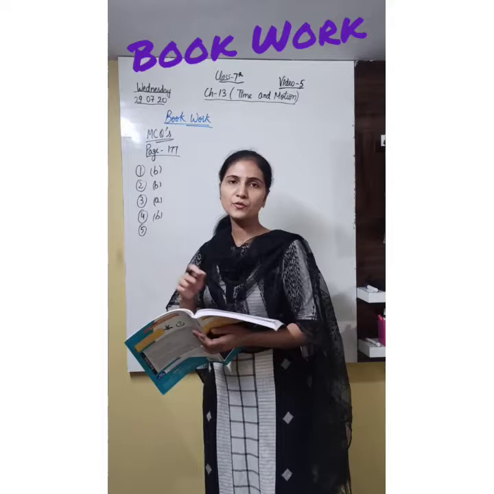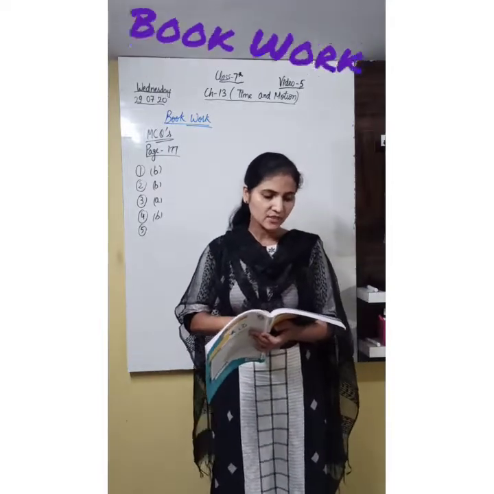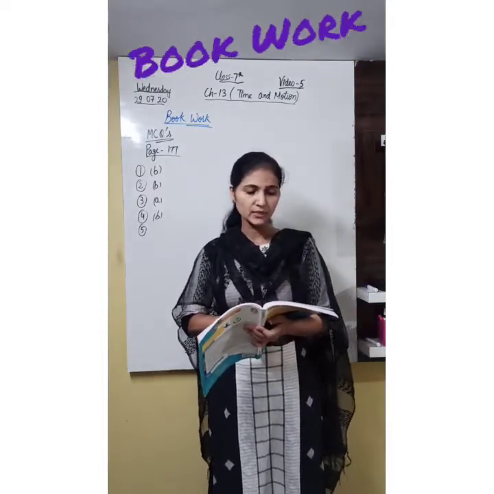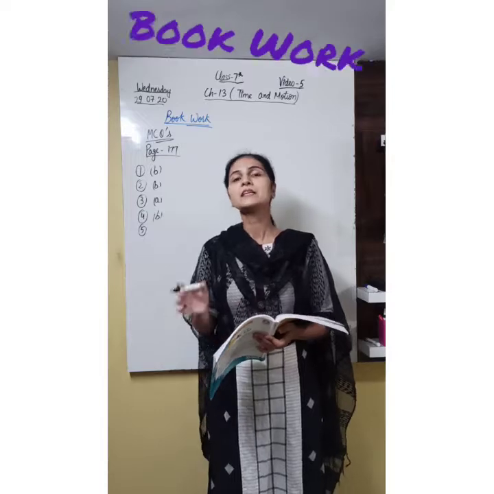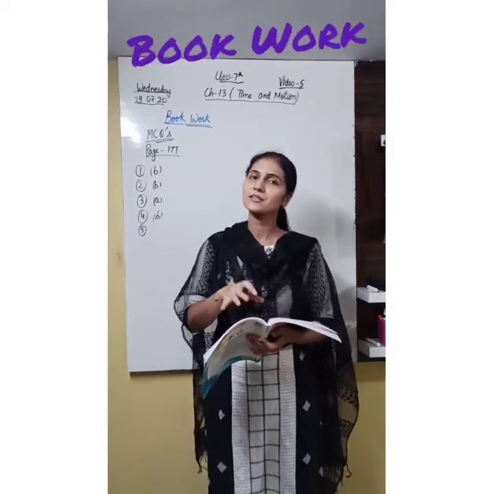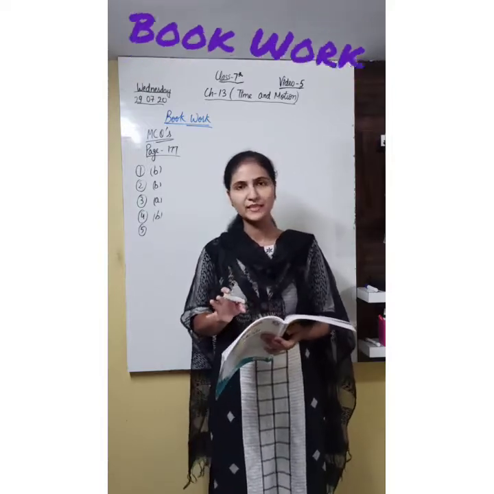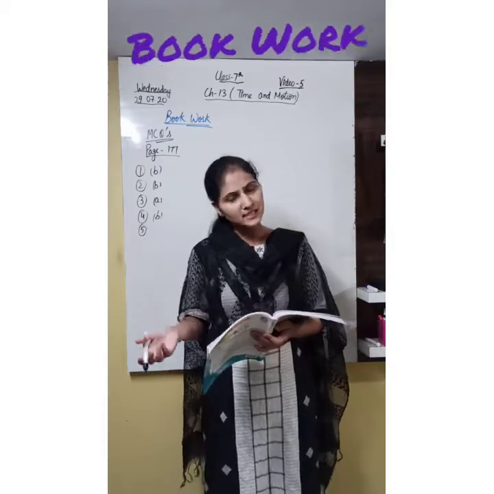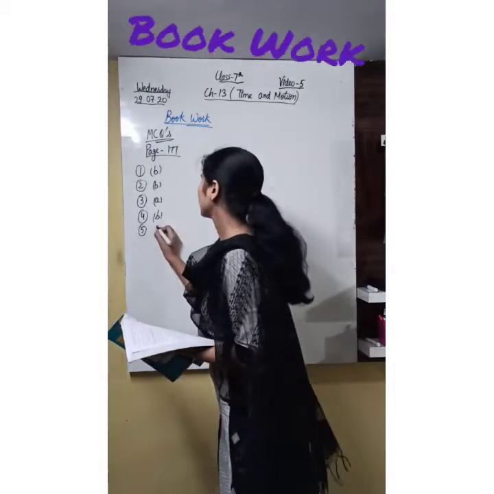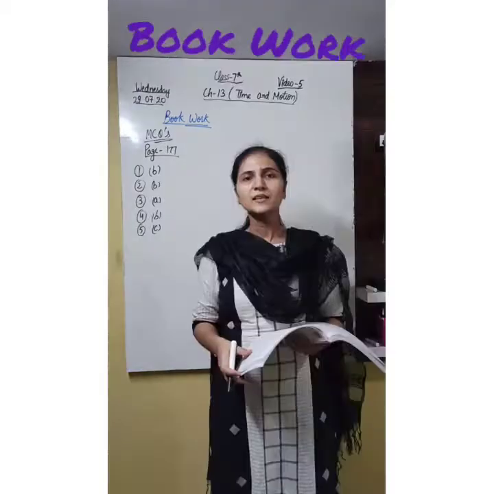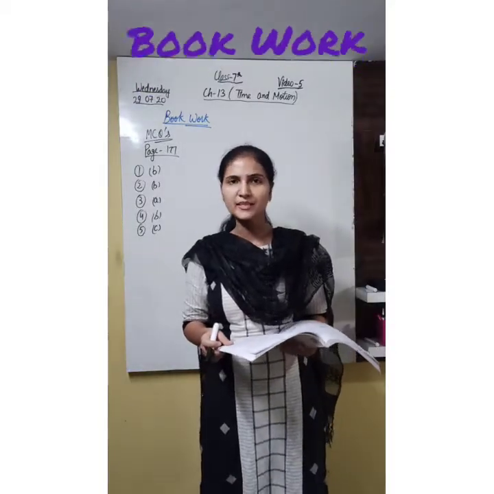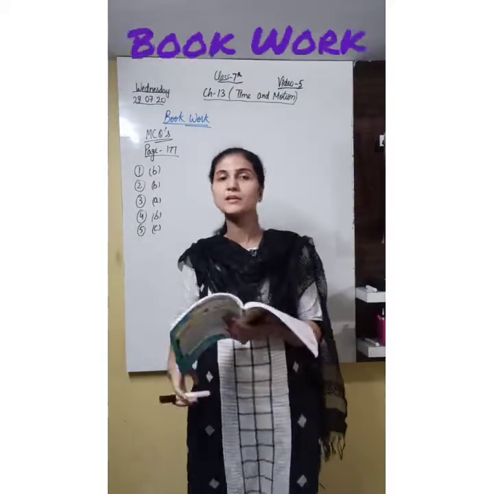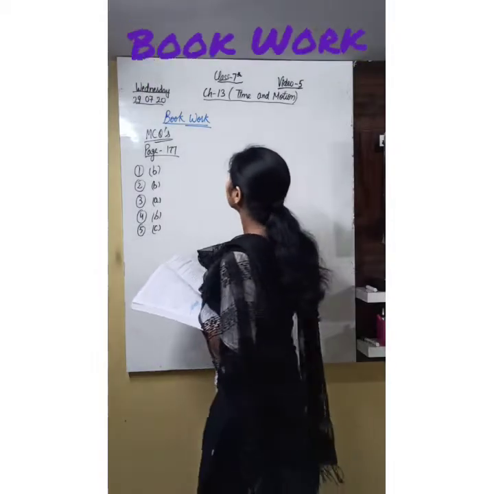Now the last question of this page: the distance traveled by a body in unit time is called. We did a lot of numericals on the same topic, so you know it very well. Distance per unit time is speed. So it's C. Now students, the next questions are present on page number 179.